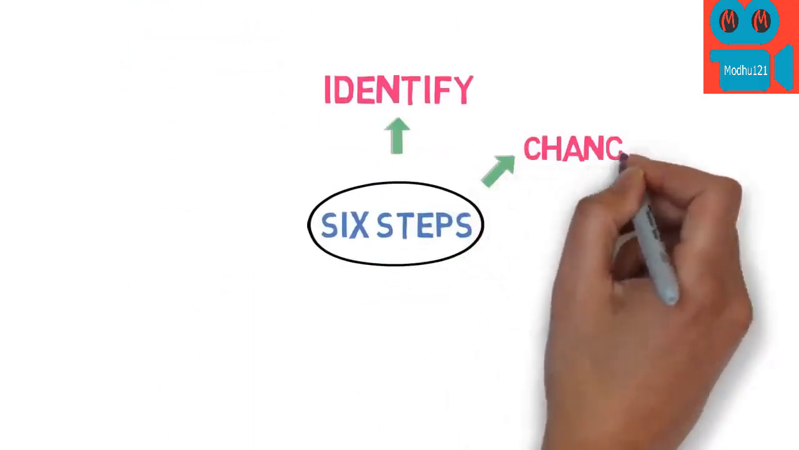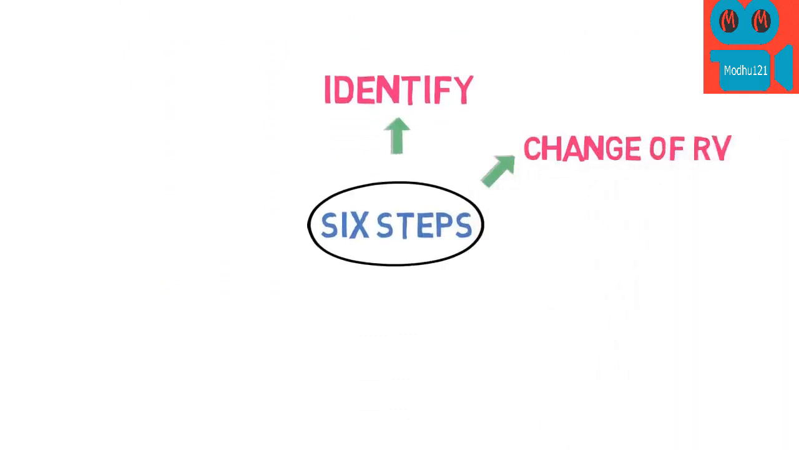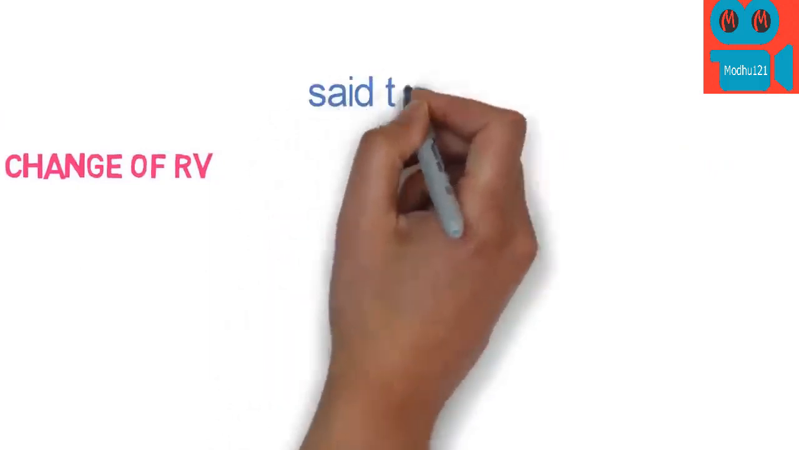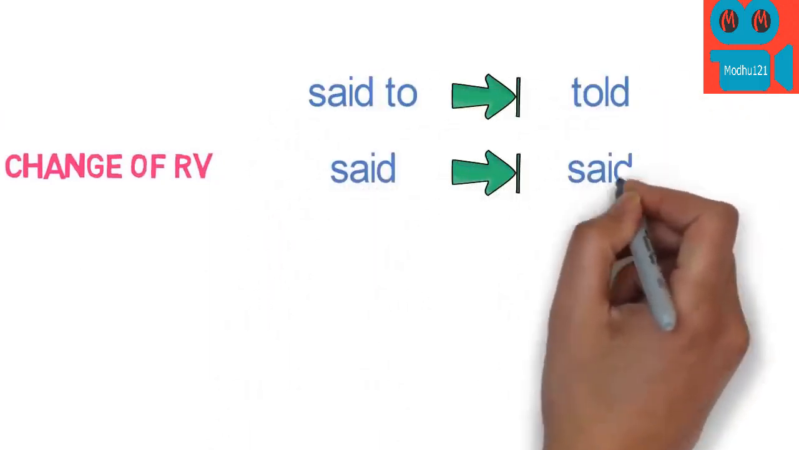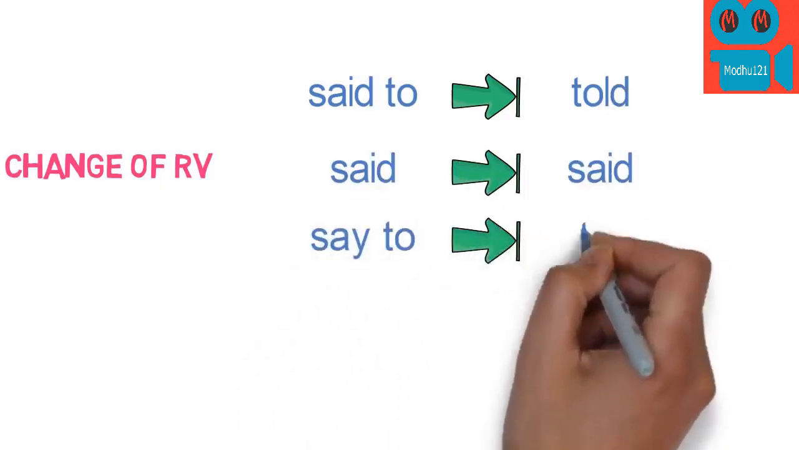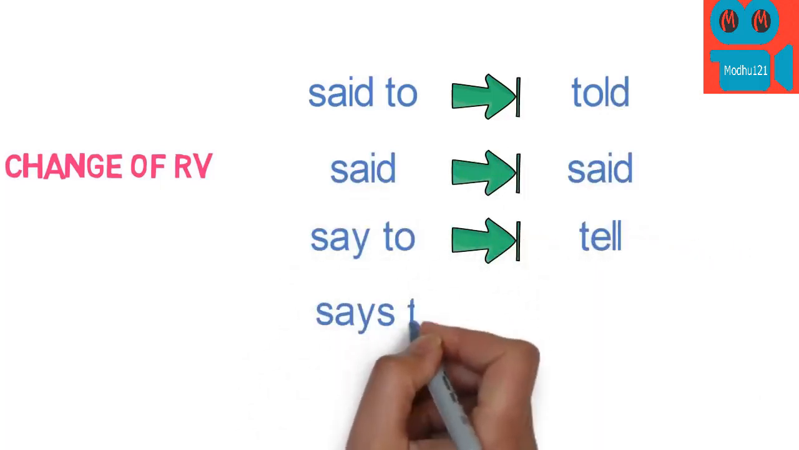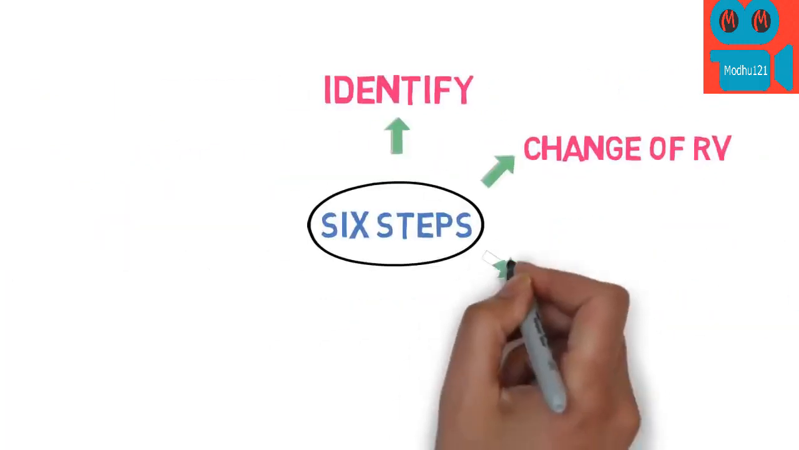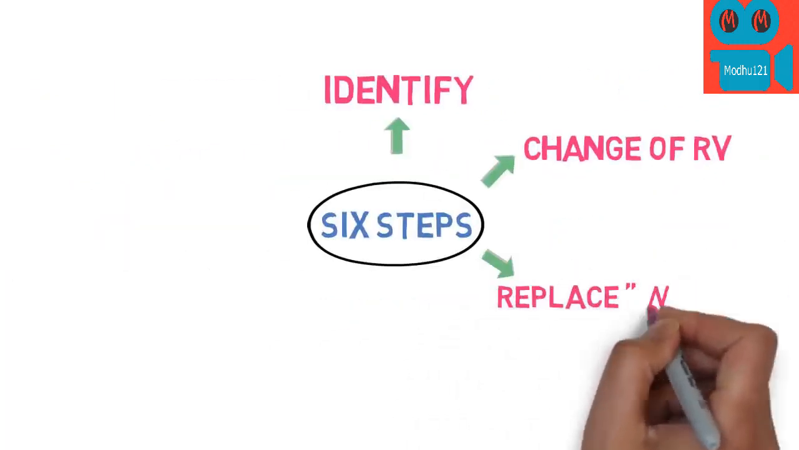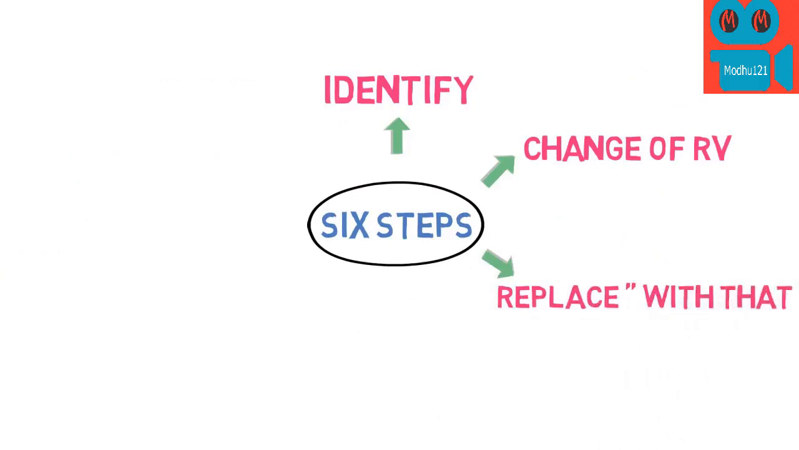The second step is change of reporting verb. Reporting verb will change in the following way. Said to will be converted to told, said will remain said, say to will be converted to tell and says to will be converted to tells. This is the second step. The third step is to replace the inverted commas with that. We will remove the comma and inverted commas in the sentence and join the reported speech with that.